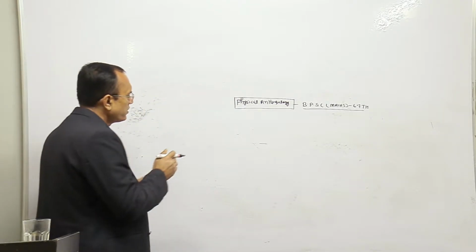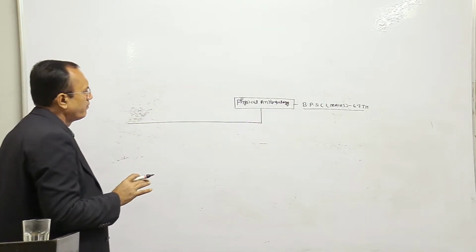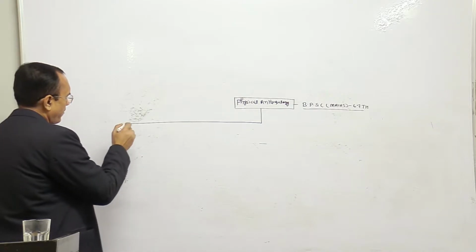When you observe your syllabus, it has mainly 5 major topics.